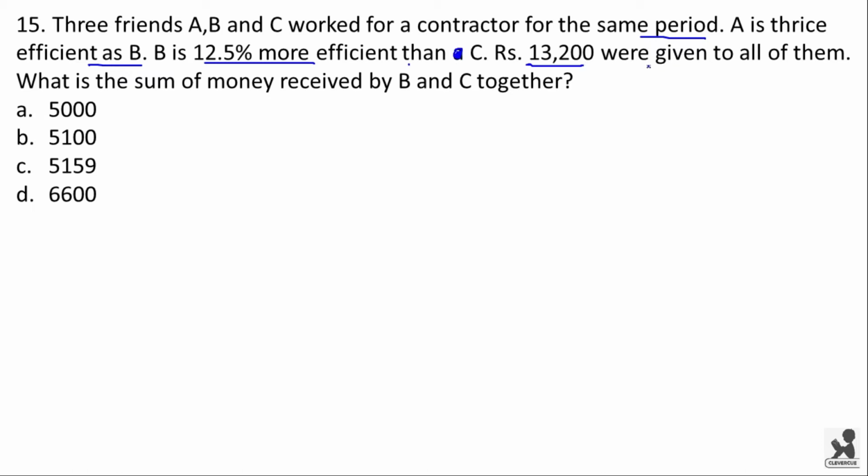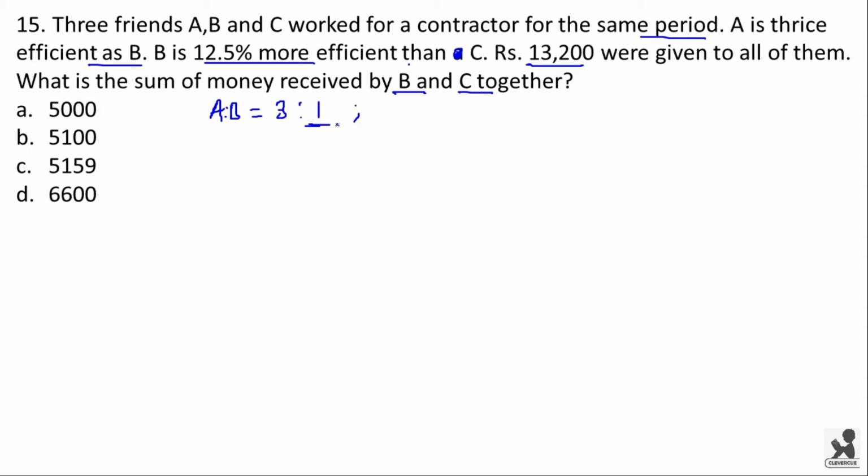13,200 rupees were given to all of them. What is the sum of money received by B and C together? Here the ratio of efficiency of individuals are given. A is to B is equal to 3 is to 1. It is given that A is thrice as efficient as B. That means if B's efficiency is 1, then A's efficiency will be 3.